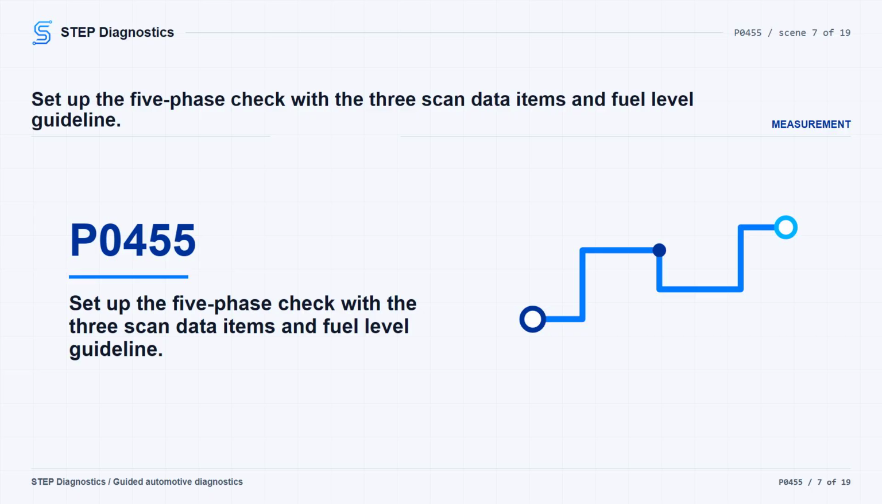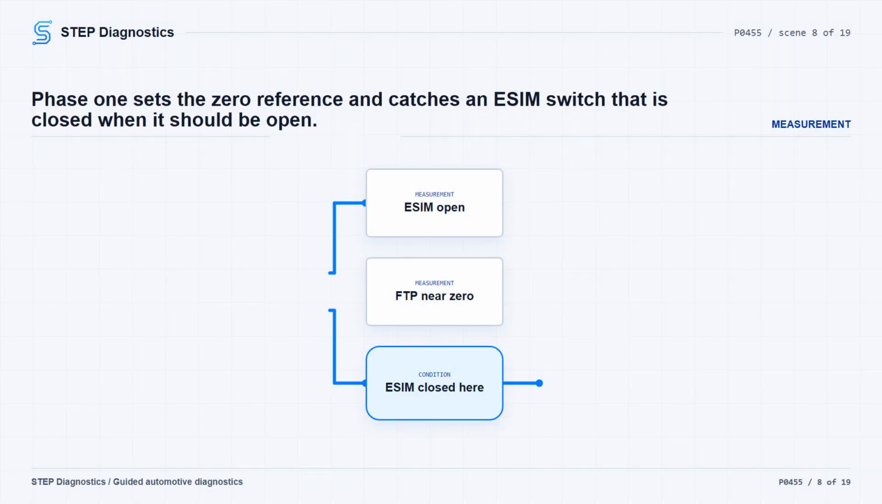For best results, the fuel tank should be less than 95% of fuel tank capacity. Treat this manual check as diagnostic guidance, not an absolute pass-fail by itself, because fuel amount, tank and system size, barometric pressure, ambient temperature, and fuel temperature can all affect what you see. Phase 1 is your zero reference. With the ignition on, vent the system to atmosphere and watch the ESIM switch and FTP sensor. You can vent it by removing the gas cap, opening the capless filler, or actuating the purge solenoid for 1 minute with the scan tool.